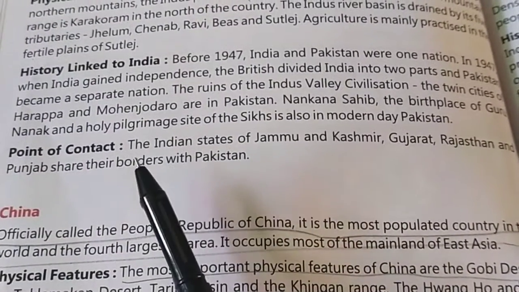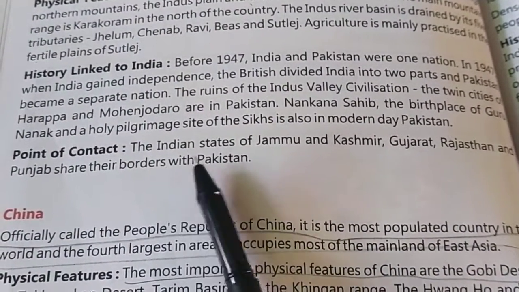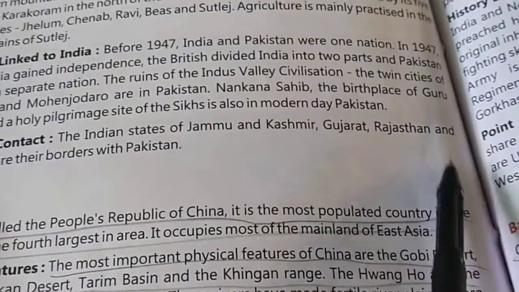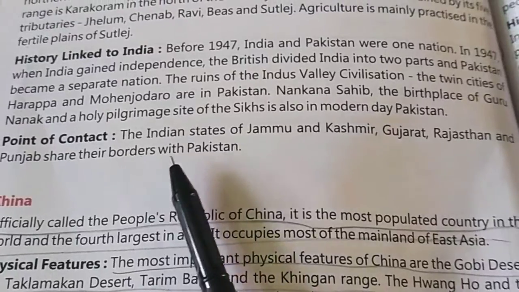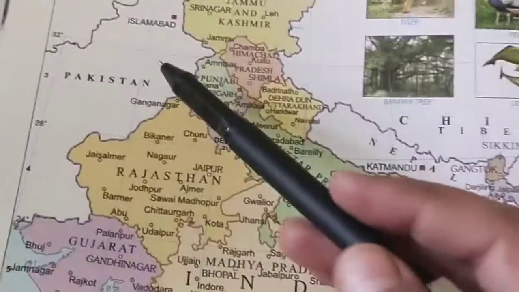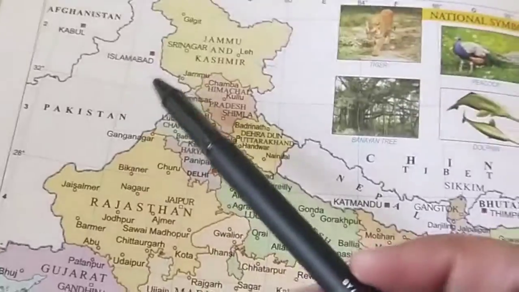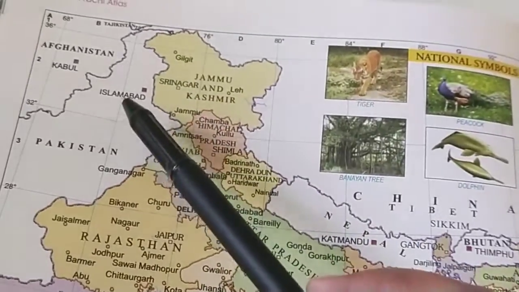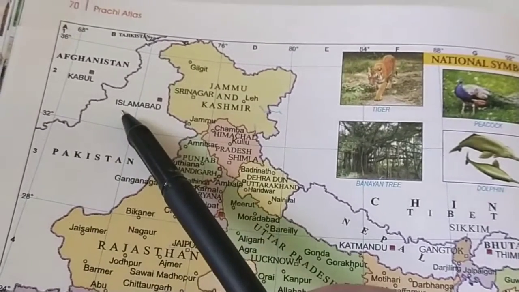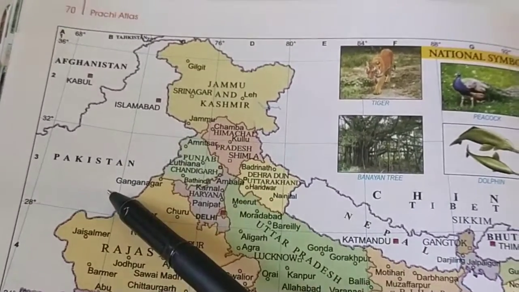Point of contact: the Indian states of Jammu and Kashmir, Gujarat, Rajasthan, and Punjab share their borders with Pakistan. Beta, this is your Pakistan. Which states are in contact, where do we have a border with Pakistan?